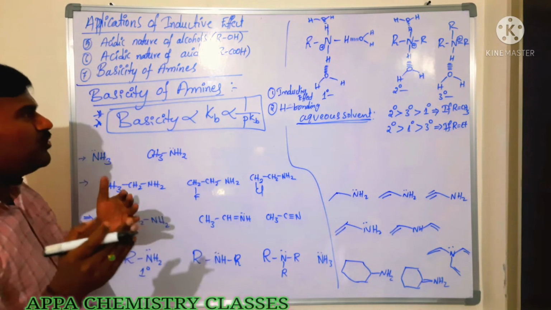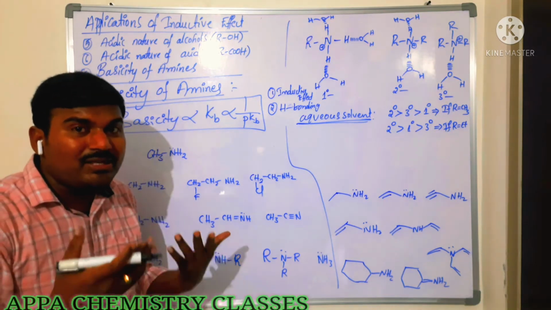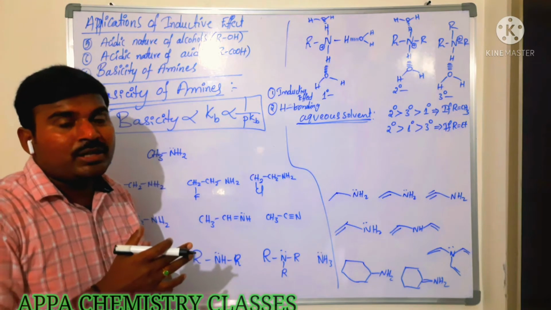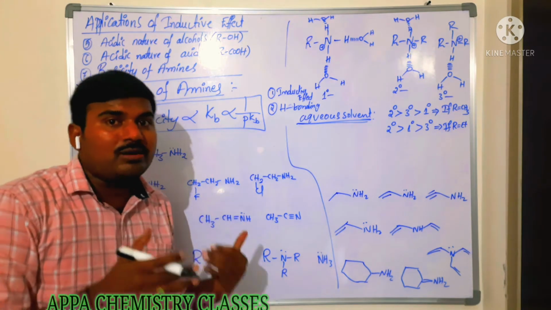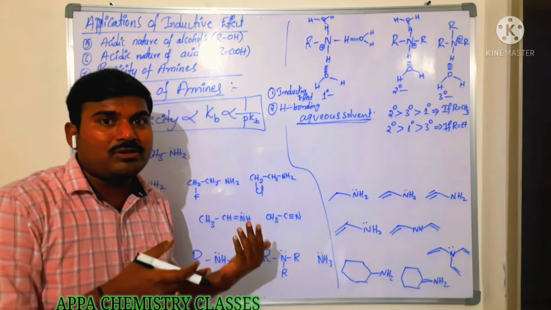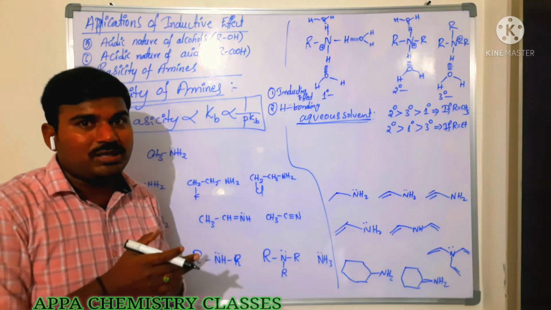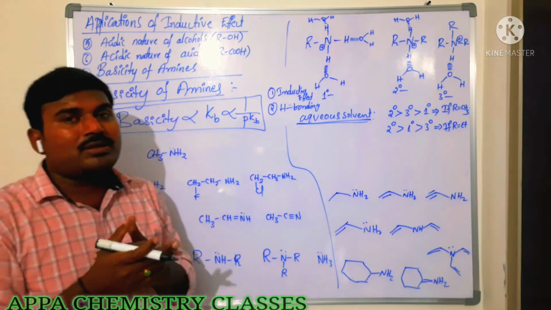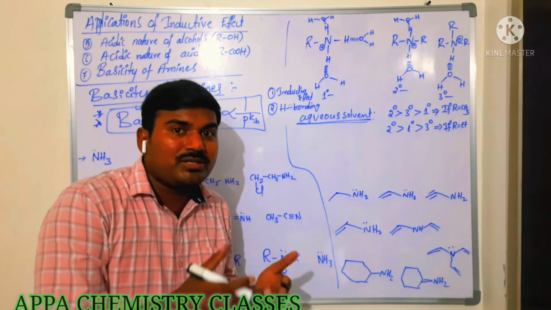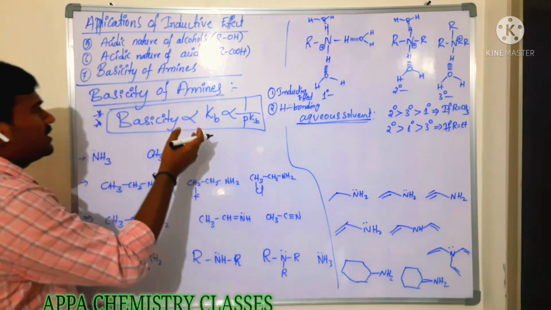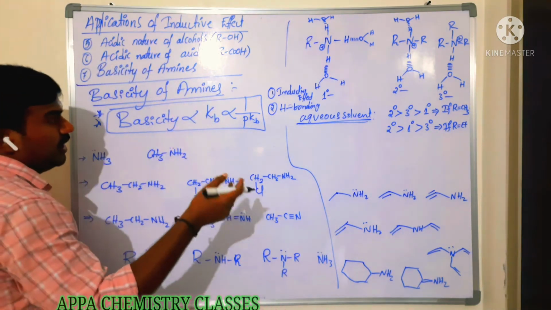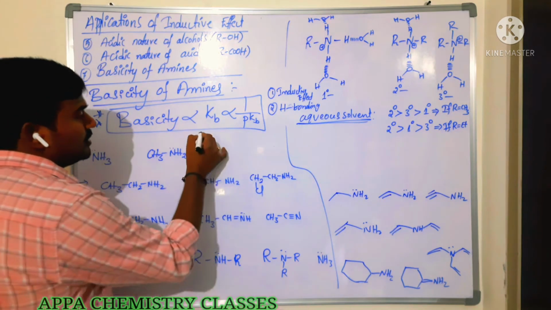So how can we explain the basicity of amines here? According to the Arrhenius concept, a substance which can donate OH minus ion is called a base. But in the case of amines there is no OH minus ion. Here the lone pair of electrons is there.